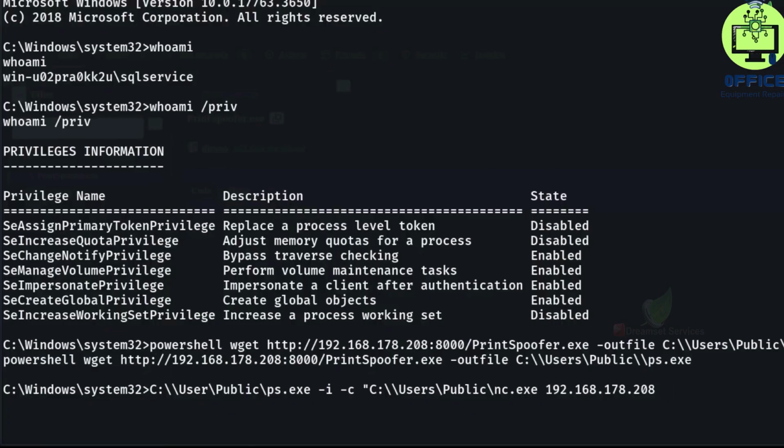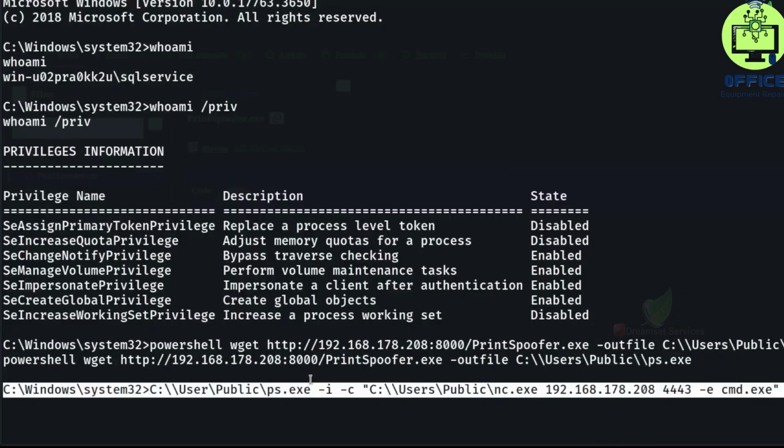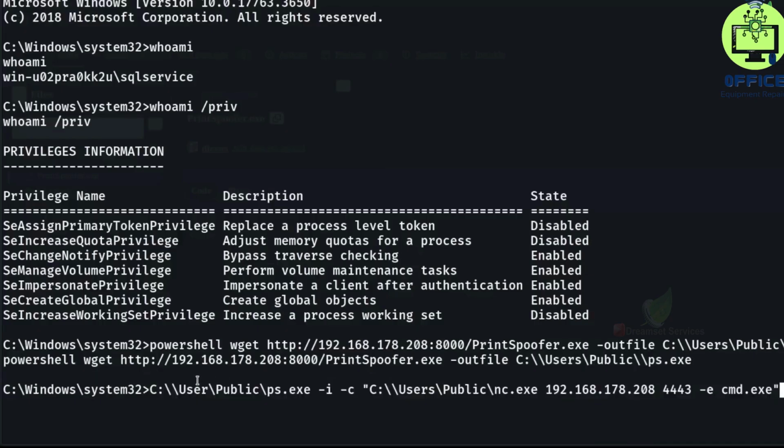And now we want to connect to port 4443. And again, we want to route all input to cmd.exe. Close the quotes and our command is ready. If everything goes well, we're gonna get another shell, but this time as the NT AUTHORITY\SYSTEM user.